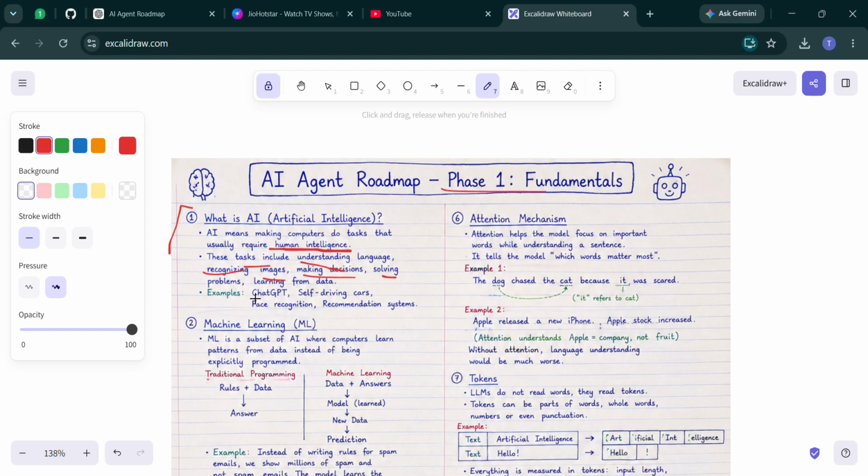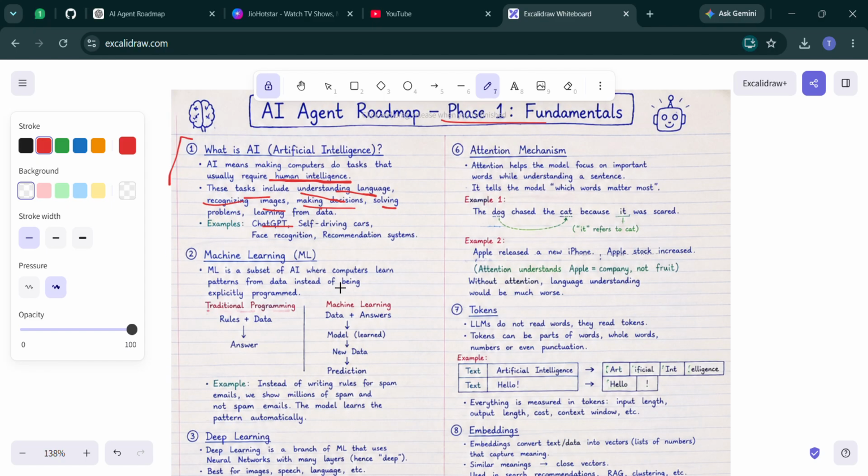For example, think about ChatGPT. When you ask it a question, it understands your language. First is the understanding of language, then it generates an answer. That ability is considered artificial intelligence. It can understand your language, and according to that it can generate the response. That is what we call artificial intelligence.